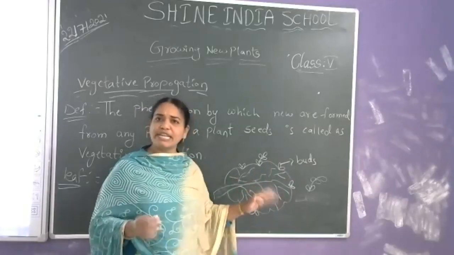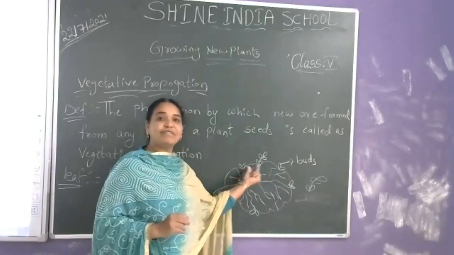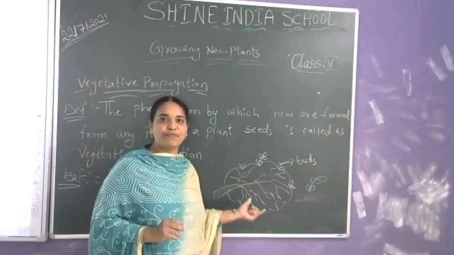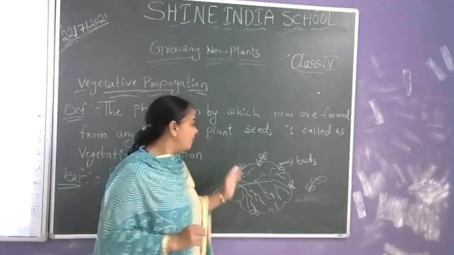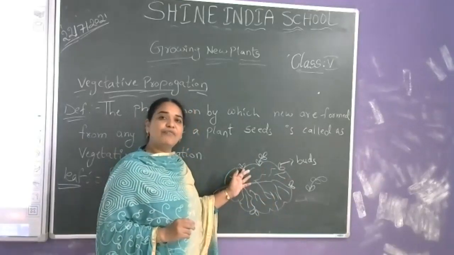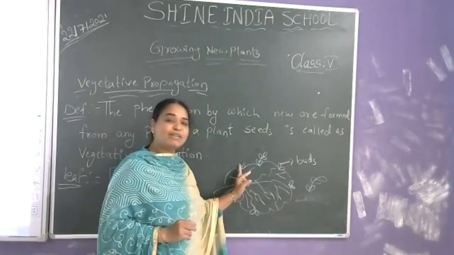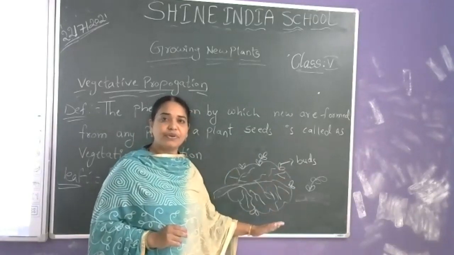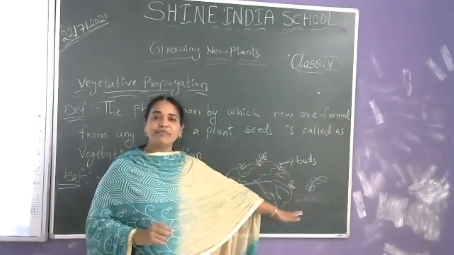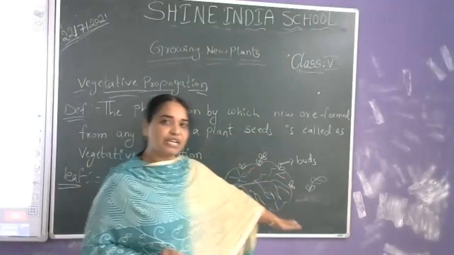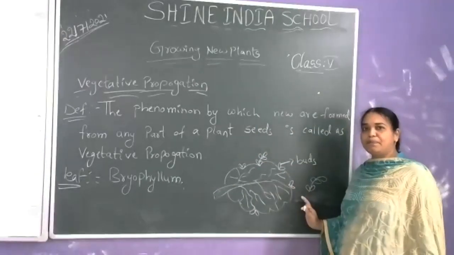Here we are not showing any seed of bryophyllum. When the buds formed on the edges of the bryophyllum leaf fall off, detached from the leaf, and come in contact with the soil, they grow into a new bryophyllum plant.